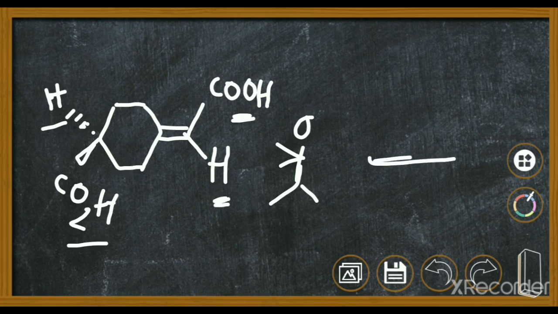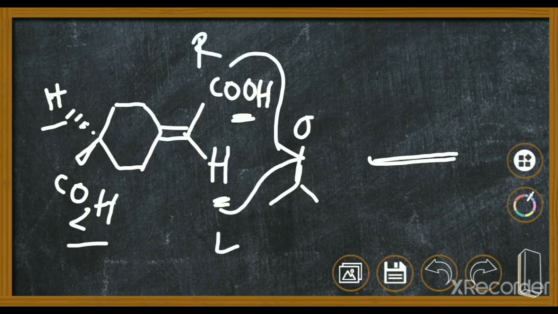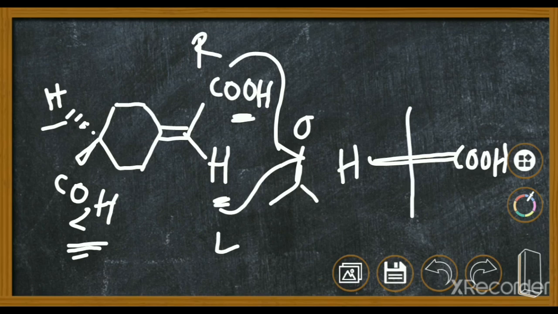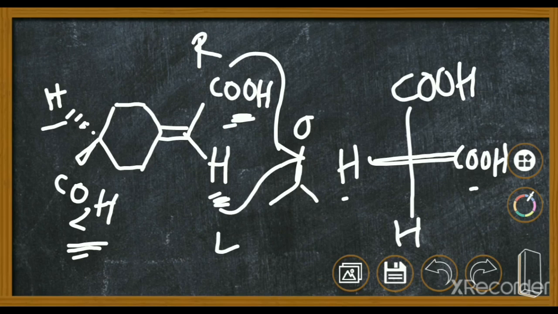So guys, this is the bond, and here you can see this is my left side and this is my right side. Therefore hydrogen will come to the left side and this CO2H will come to the right side. This is the configuration. Now this CO2H will be on the vertical bond, and as it is above the plane, it will come here, and this hydrogen is below the plane, so it will come down. Now if you give the priority order, we know the closer groups get more priority, and hence this CO2H and hydrogen will get the higher priority, so this is the one.